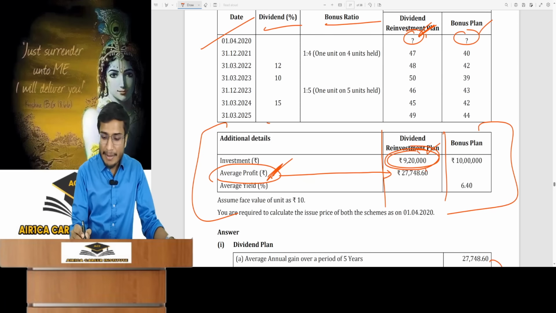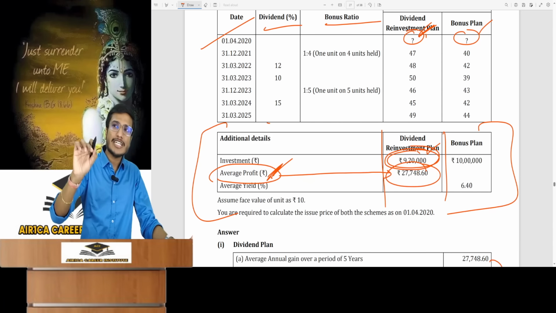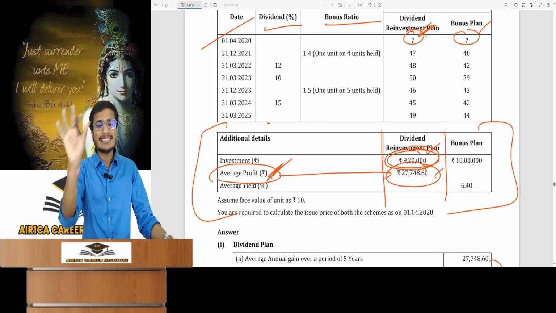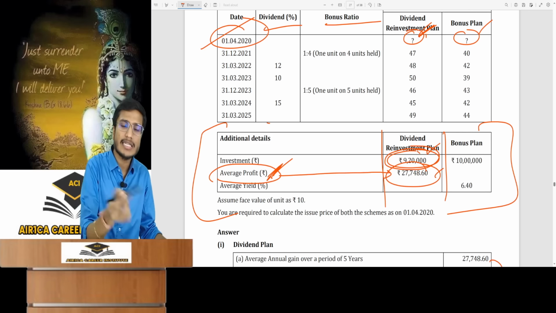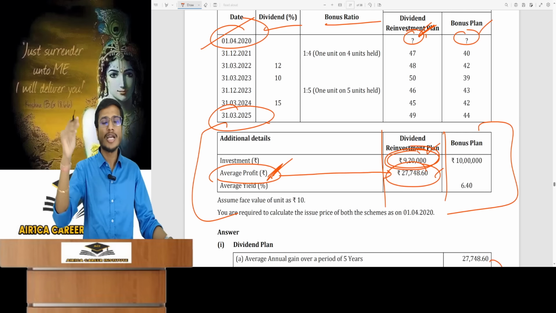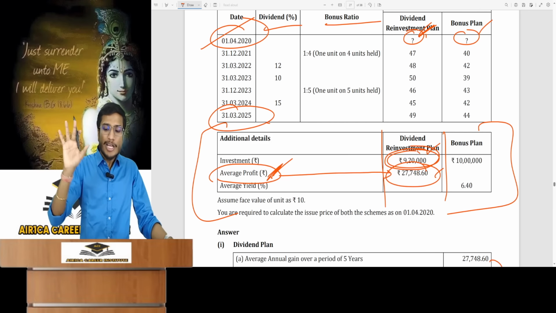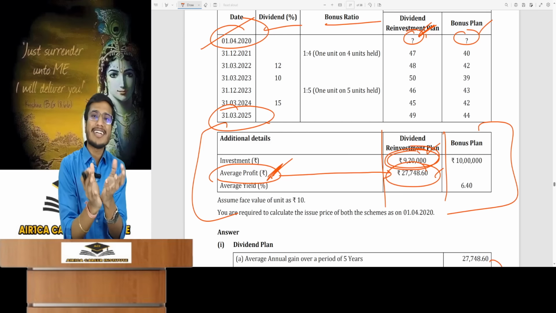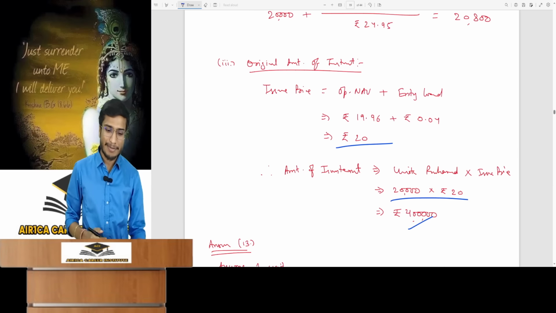Understood? This means that the profit which I have earned from this investment on an average basis for every single year is clearly given. The total period is 5 years. This is determined by considering the investment and closing dates. Calculate it, it's 5 years. So how much profit must I have earned in a 5-year period? That will be my total profit for the holding period. So let's calculate that first.